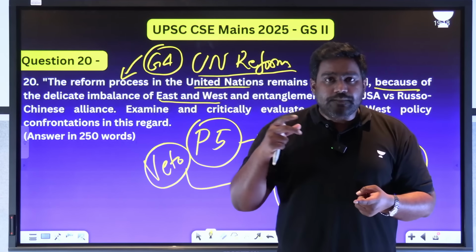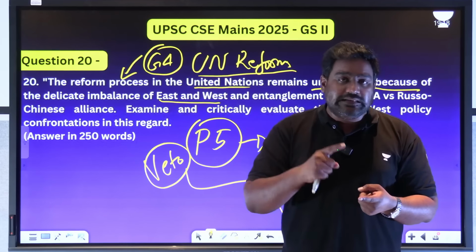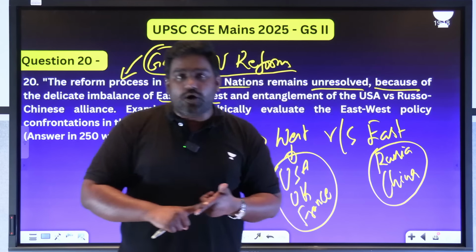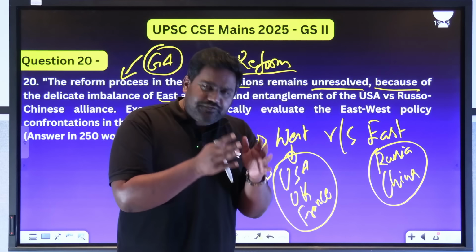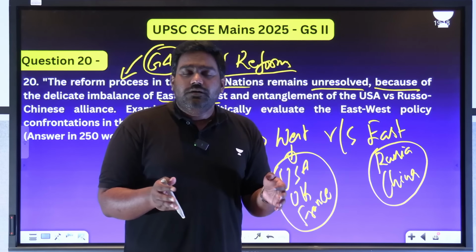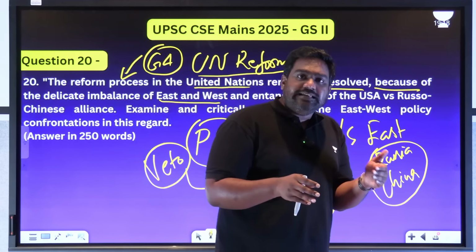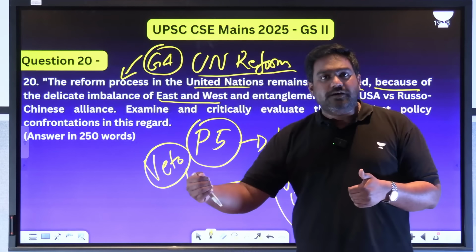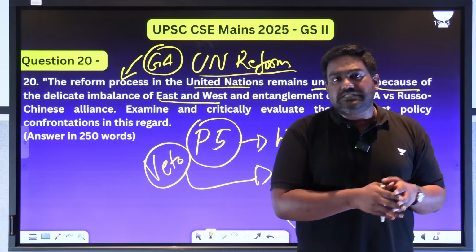Then you also take important geopolitical issues, be it the civil war we saw earlier in Syria, in Libya, in Yemen, or the Ukraine conflict, the Gaza conflict, or even the COVID-19 pandemic, or even climate change. On every single global issue, the United Nations has always been divided on these lines, on the lines of East versus West, where US and their allies align together with UK and France, and Russia, China align on the other side.